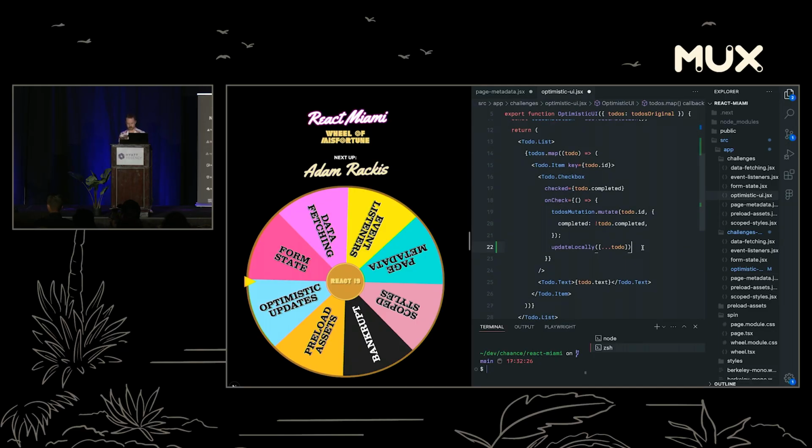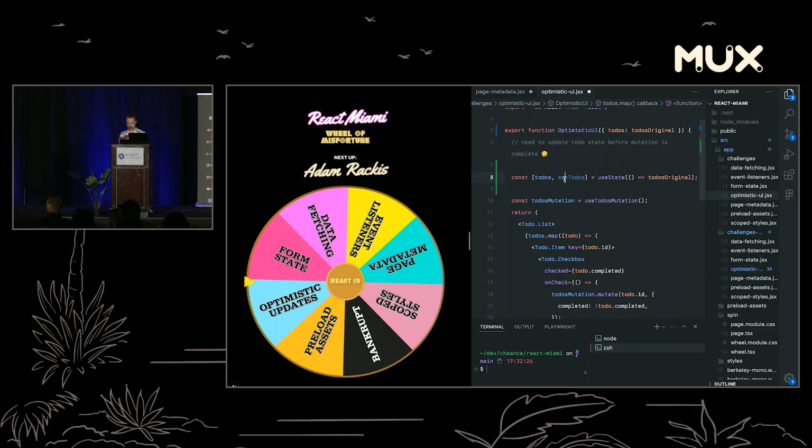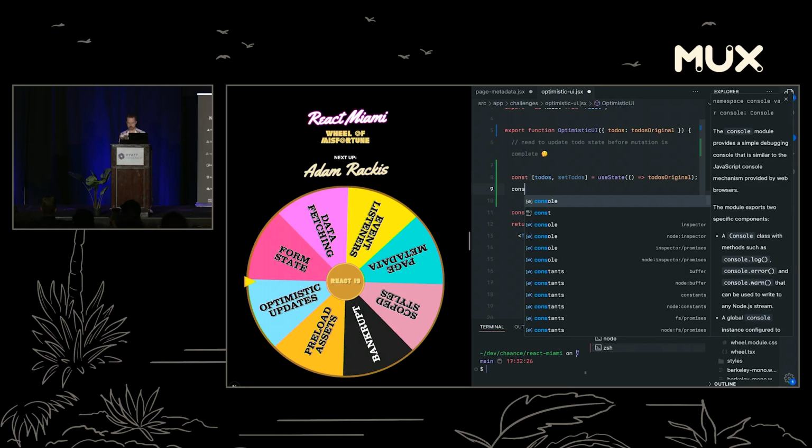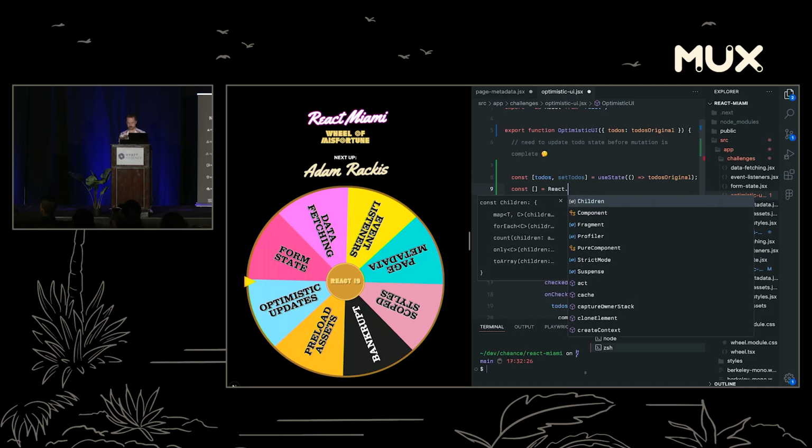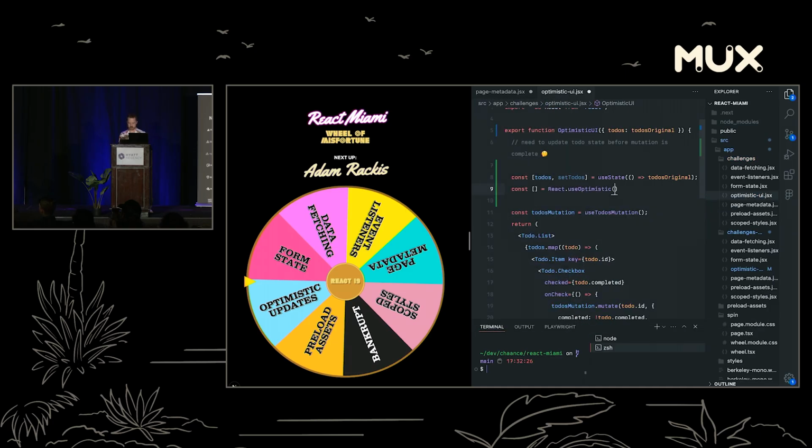And we're going to do something a little different. So everybody know what I'm going for? Any React 19 people know what we're about to do? Use optimistic. That's right. So React 19 has this really cool API that is called useOptimistic that is, as you might imagine, exactly what this kind of thing is for.